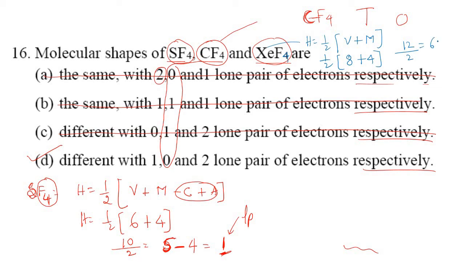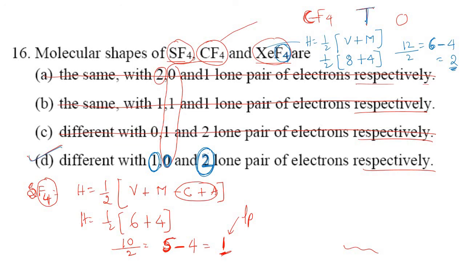But in this 6, I want to subtract the number of monovalent atoms. How many are there? 4 are there. So 6 minus 4, your answer is 2. Therefore there are 2 lone pairs of electrons. Can you see here? There are 2 lone pairs of electrons. So this is with respect to XeF4, and 1 lone pair with respect to SF4, and we already know that in case of CF4, there is 0. So the correct option is option D.